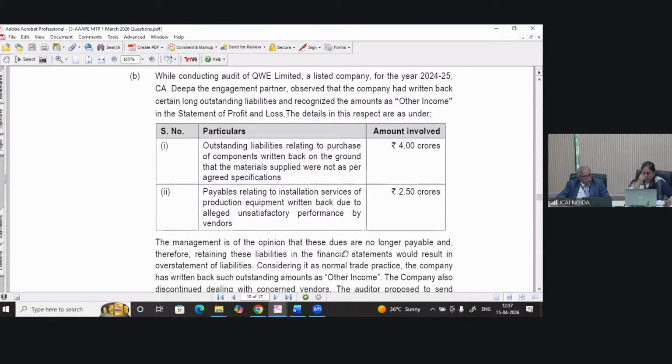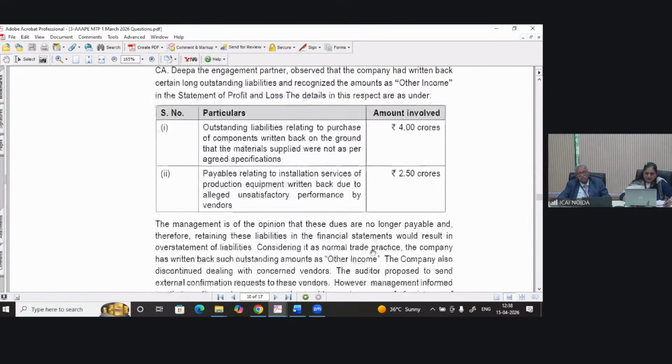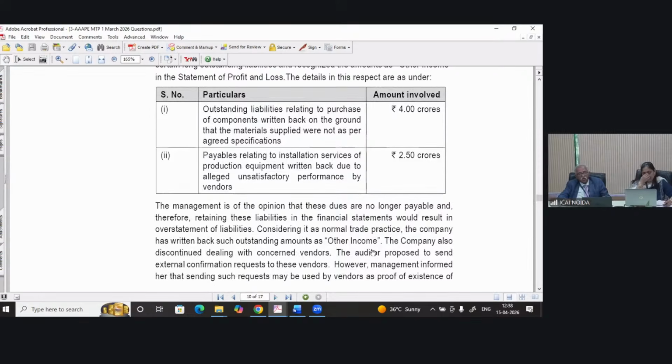Question number 1B is, while conducting audit of QWE Limited, a listed company, for the financial year 24-25, CA Deepa is the engagement partner. She is observing that the company had written back certain long outstanding liabilities and recognized the amounts as other income in the statement of P&L.